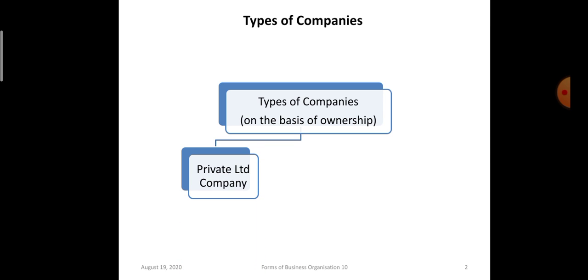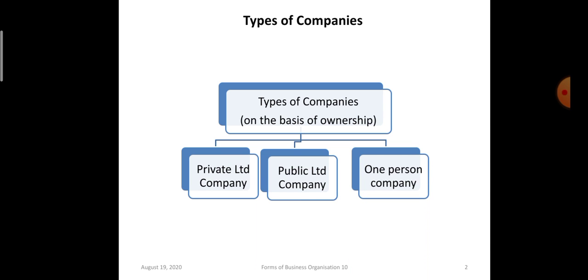Today, we will be discussing the types of companies. Now, on the basis of ownership, the companies can be divided into private company, public company, and one person company. There are more types of classification, but as per the NCERT books, the classification on the basis of ownership is the only one in your course. So we are discussing that.